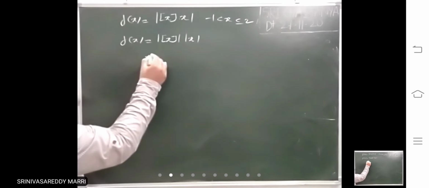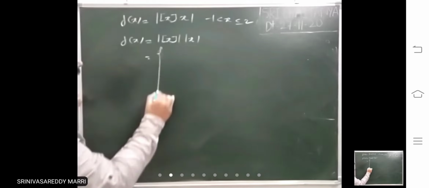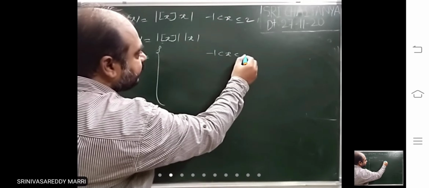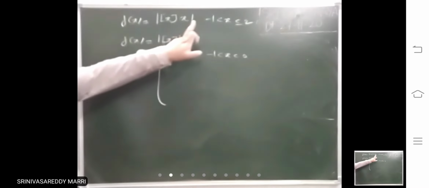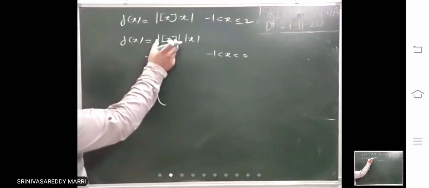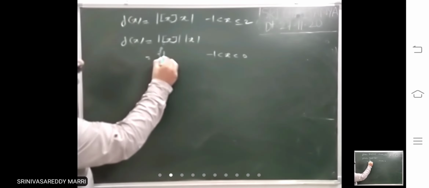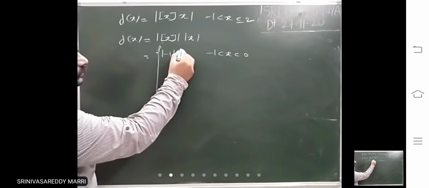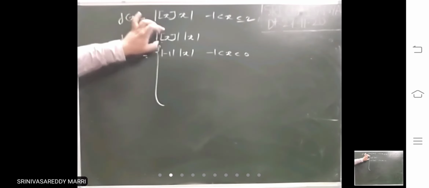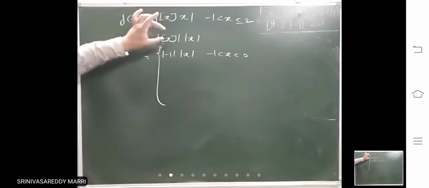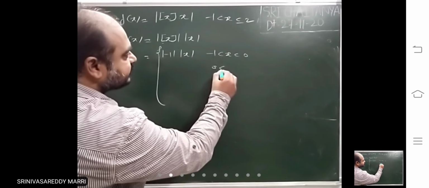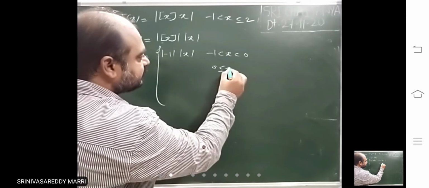If x lies between -1 to 0, step x value is what? -1. You substitute that rule, this modulus x keep it like that. Step x is -1. This is the definition. So next is 0 to 1.